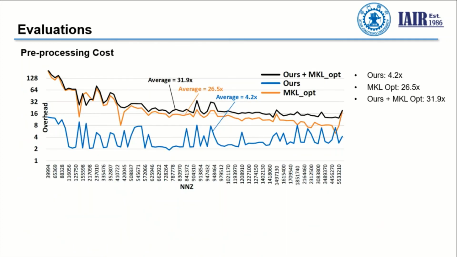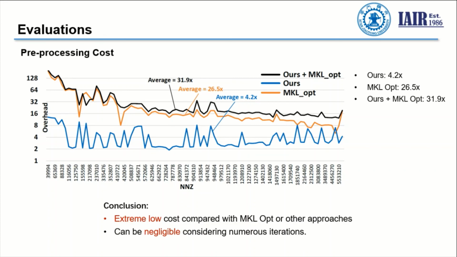Here is the pre-processing cost of our methods. We can see that our method has an extremely low cost compared with the MKL optimization, which takes about 26 times the one-shot SpMV execution, while our method only takes 4 times the SpMV execution. This means our method's cost can be totally ignored considering the many iterations used in the actual algorithm.